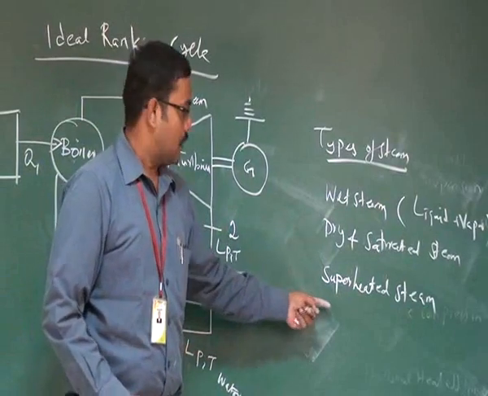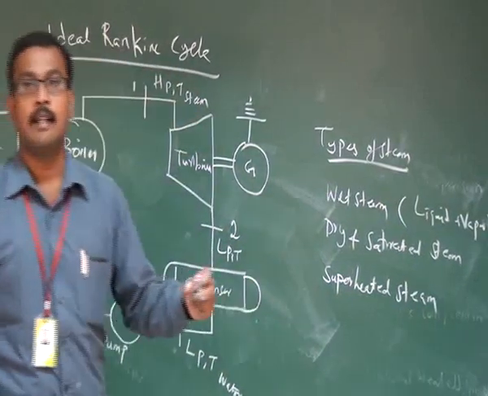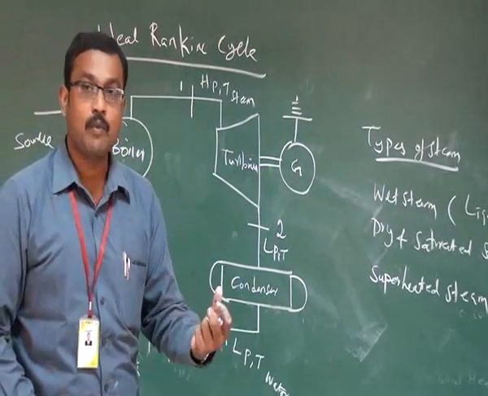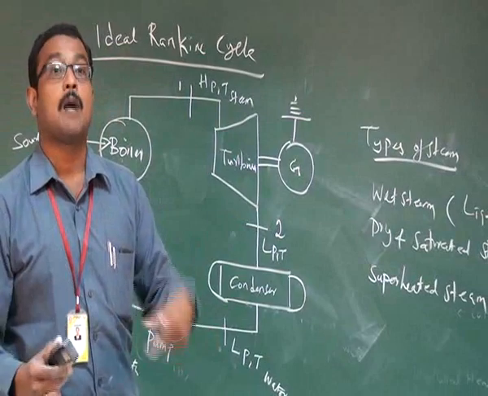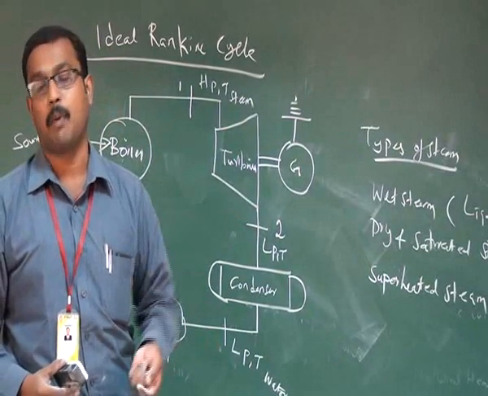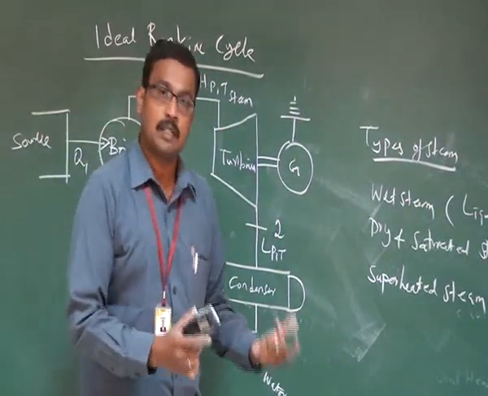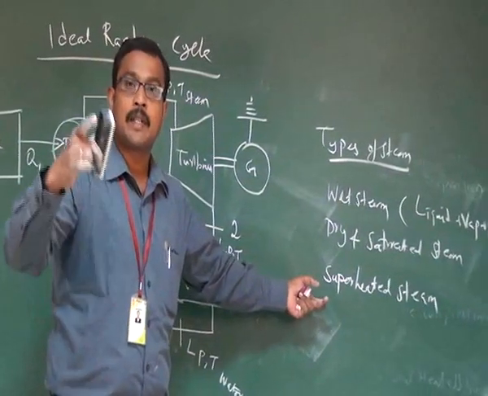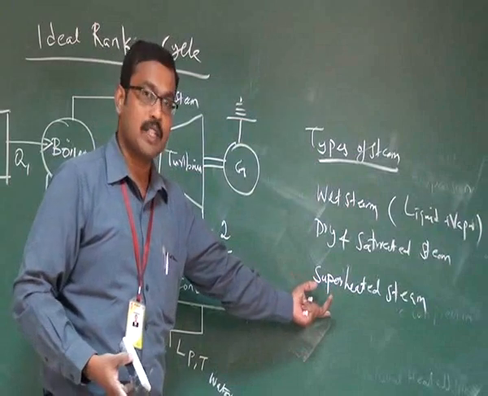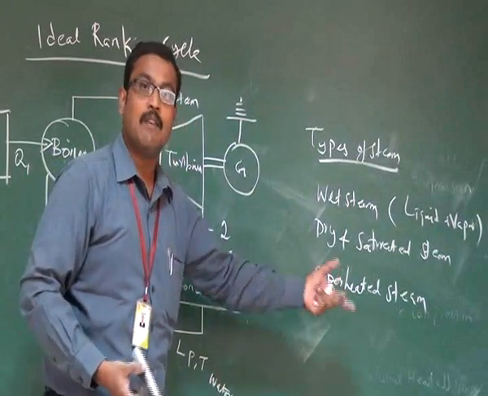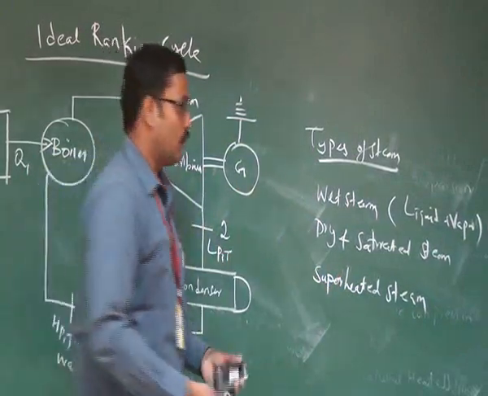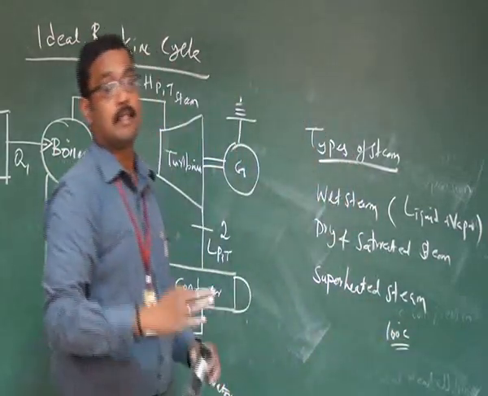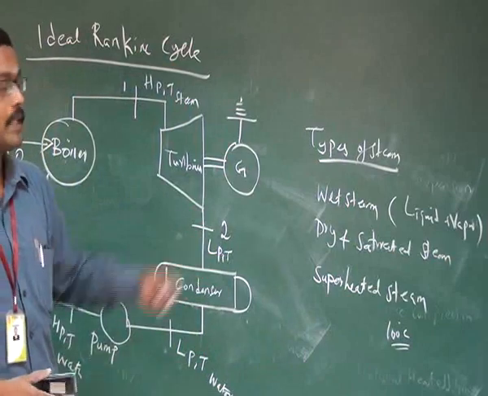The superheated steam, in the sense, is the steam obtained from the working fluid when the working fluid is maintained at a temperature above the saturation temperature or saturation point. So if you obtain the steam from the working fluid maintained at a temperature more than the saturation temperature, it becomes superheated steam. For example, if we consider water, if we obtain the steam from the water above 100 degrees centigrade, it becomes superheated steam.